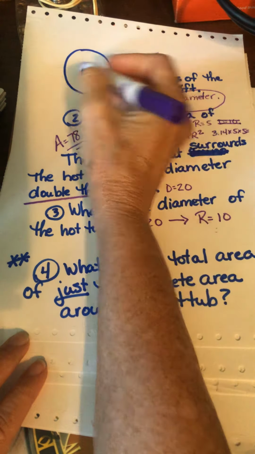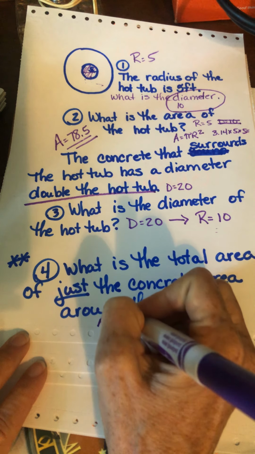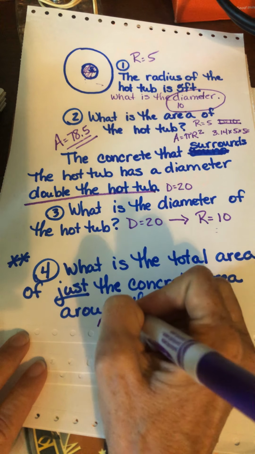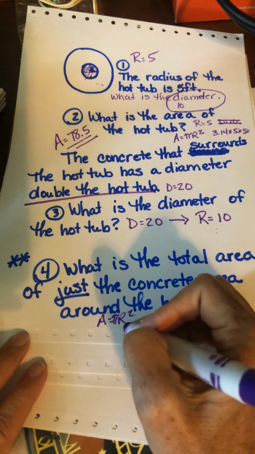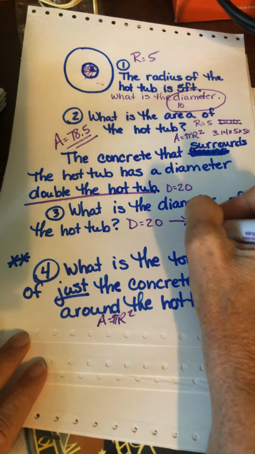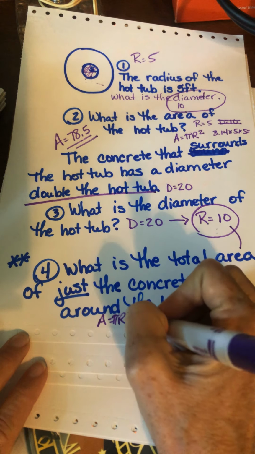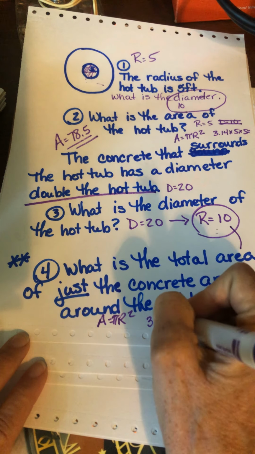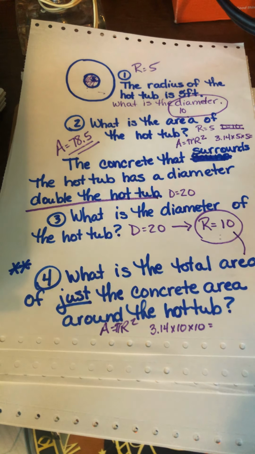So we know that area is pi r squared. We know that the radius of the whole concrete area is 10. So we're going to say 3.14 times 10 times 10, or we could say 3.14 times 100.